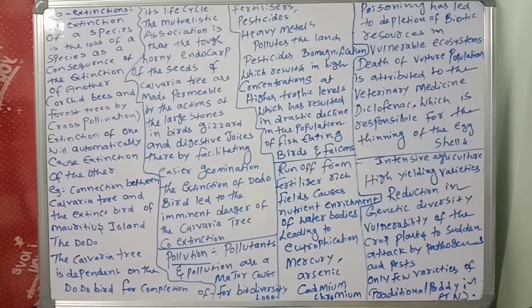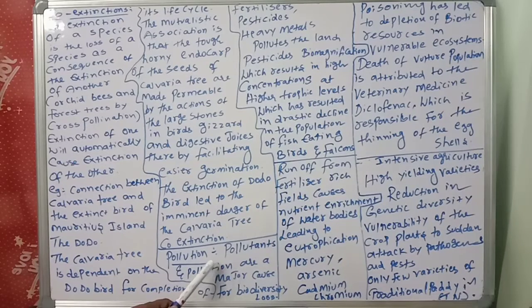The pollution means what? Undesirable change which will affect the living beings. So this pollution and pollutants are also a major cause for biodiversity loss. What is pollution? Undesirable, harmful change for the living beings. The environment gets polluted in the sense that it directly affects the living beings.